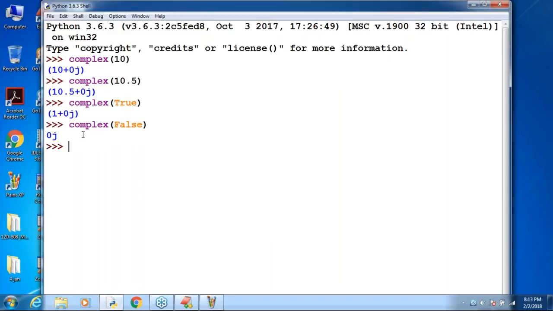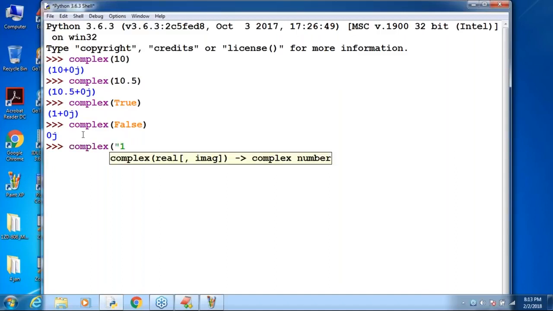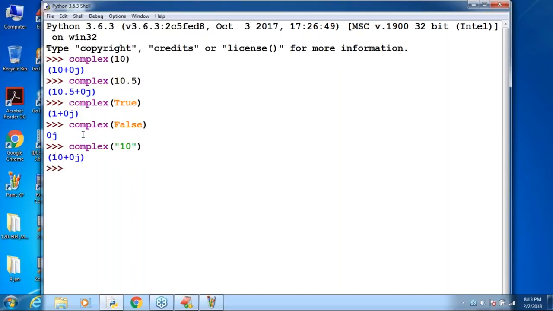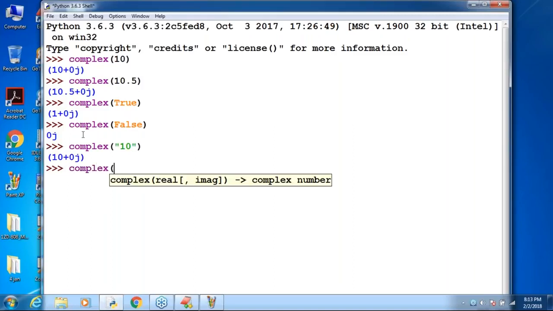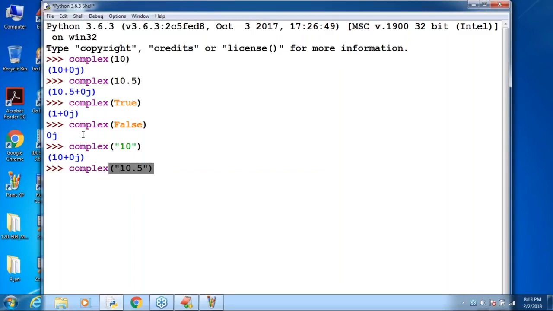Is it possible to convert a string to complex or not? No problem at all. Observe that. Complex of "10", even though it is a string, internally it is a number only. What is the output? 10. If I take complex of "10.5", what is the answer?